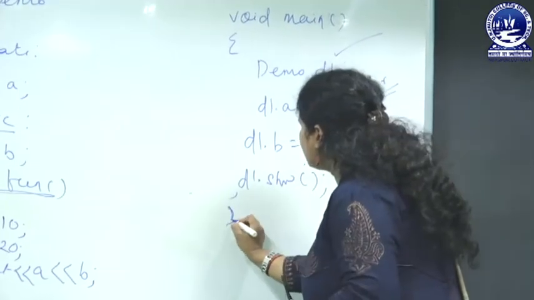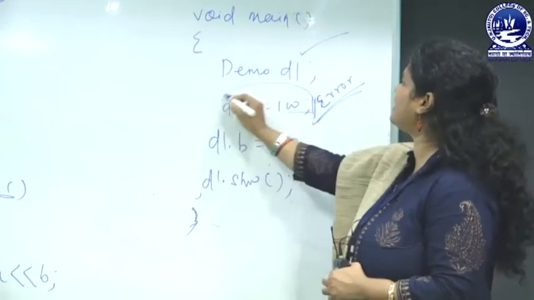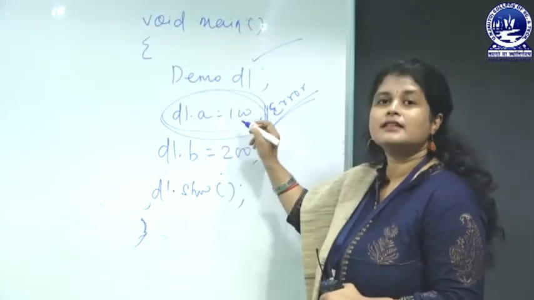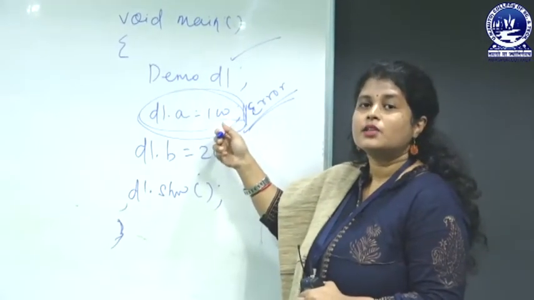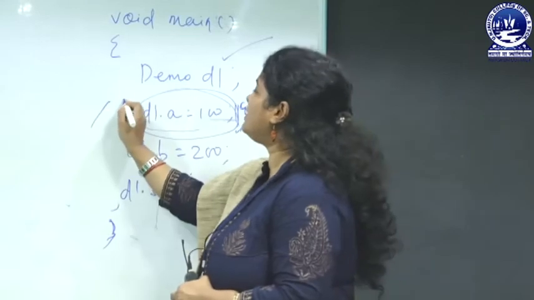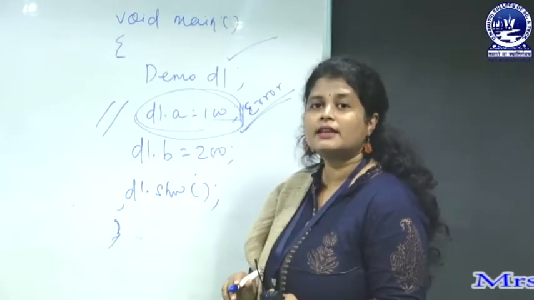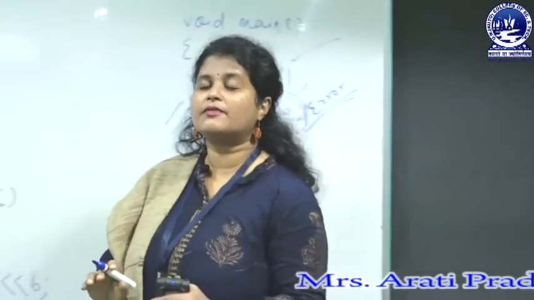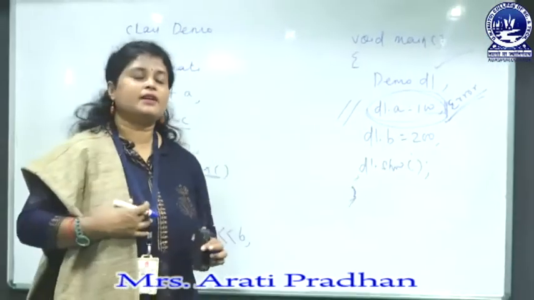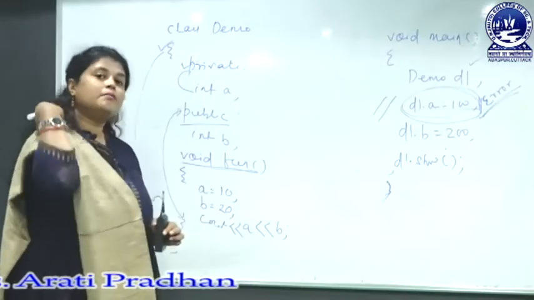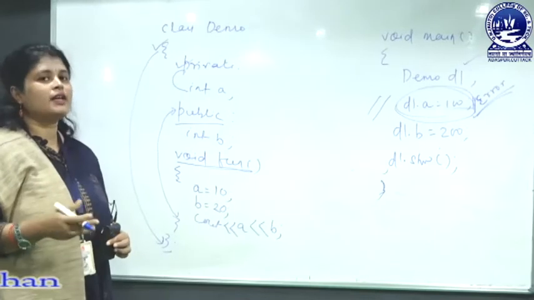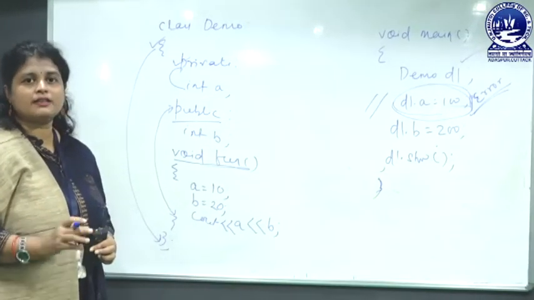Let me write the full program, but here you will get the error because it is a private member. If you omit only this line, then there will be no error. In this way, I hope all of you are clear on the difference between public and private, but if you have any doubt, you can ask us the question in the comment box.